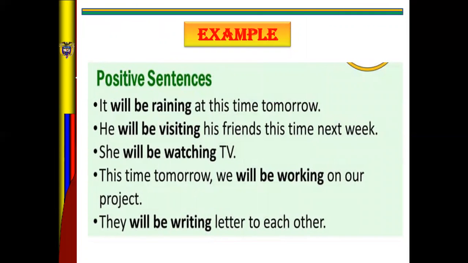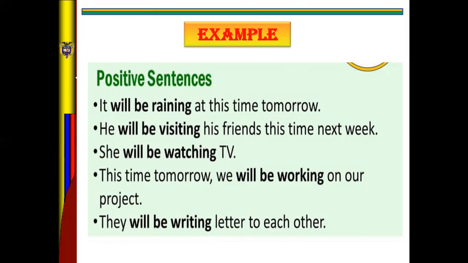Okay, let's see examples using affirmative form. It will be raining at this time tomorrow. Number 2, he will be visiting his friends this time next week. Number 3, she will be watching TV. Number 4, this time tomorrow we will be working on our project. And number 5, they will be writing letters to each other.